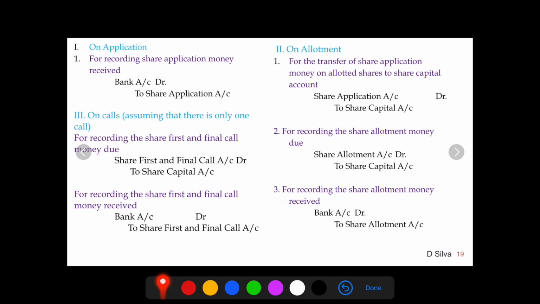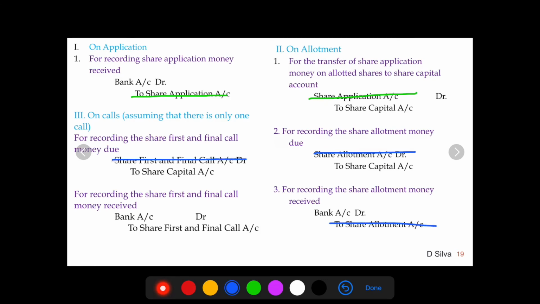So what exactly are all these journal entries about? This is the way the company collects money in the form of application, through allotment, and through calls. If you observe the journal entries, students, there is a credit entry, a debit entry, followed by a debit entry and then a credit entry.